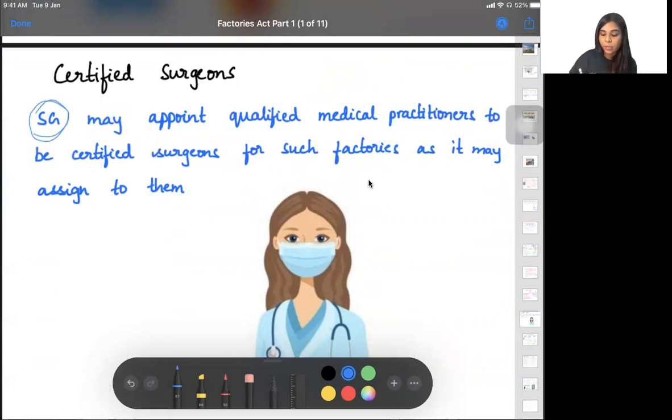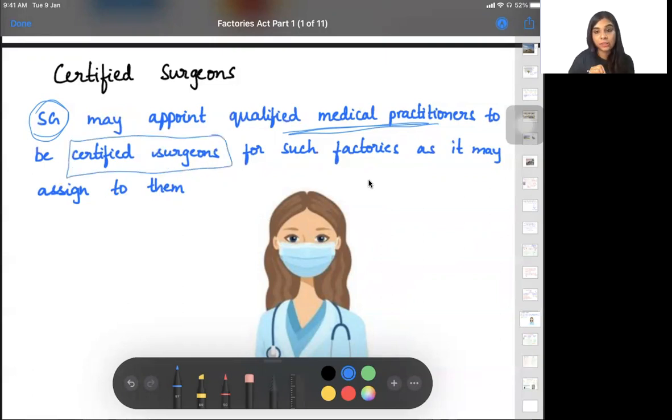Whoever are qualified medical practitioners will get permission from the central government to act as certified surgeons. We will be talking about their powers and what they do in the factories.